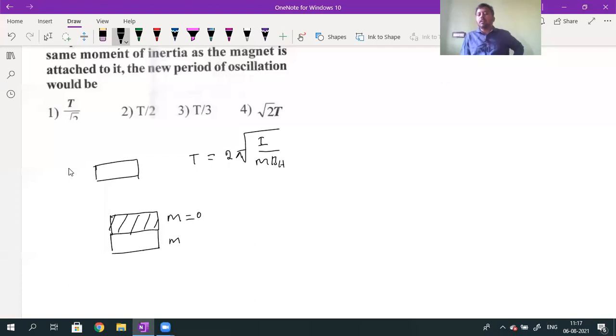Both have the same moment of inertia. Though the wood has no magnetic moment, both will be attached as one system. Now both together will oscillate with moment of inertia I plus I, which is 2I. The new magnetic moment is one magnetic moment M plus the other 0, so the new magnetic moment will be M only.